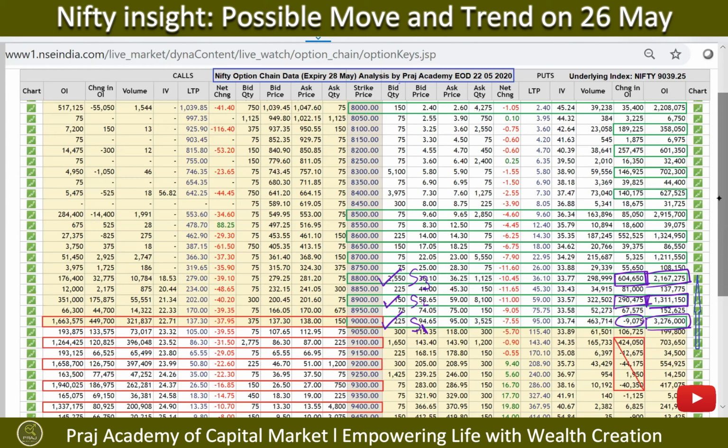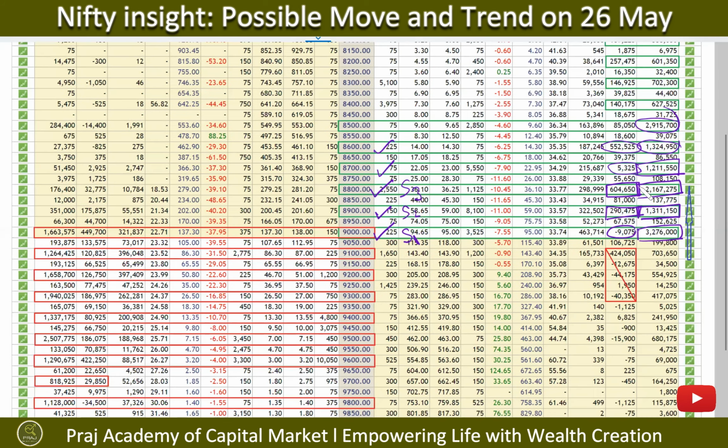At this point of time, we are not looking at the Nifty going below on Tuesday, but if at all it moves downside, you have got the 8,700 level, where you got 1.2 million contracts overall built up, but not much of fresh open interest has built up. And below that also at 8,600, a good build-up is there. 8,500 also has good build-up. Even at this level of 8,000, there is a good build-up.